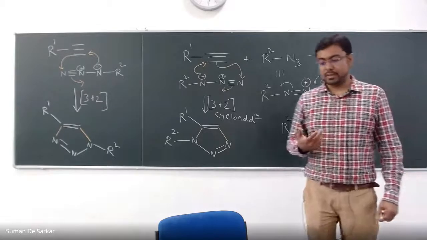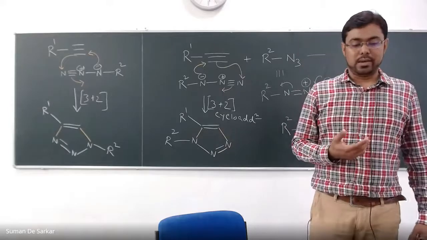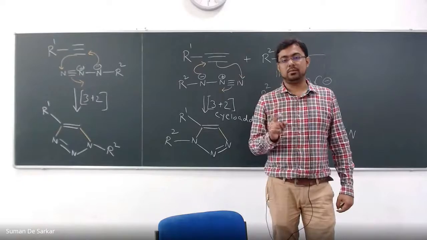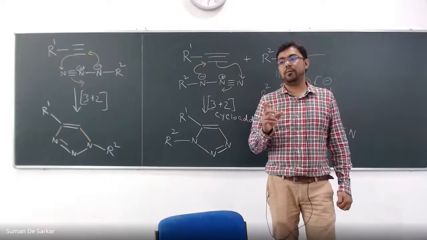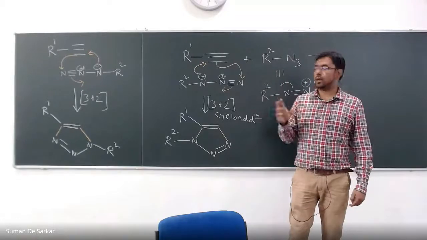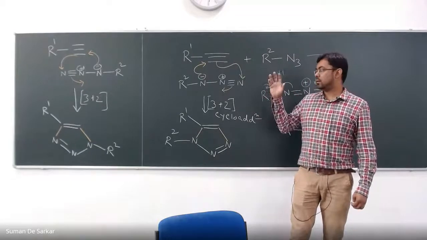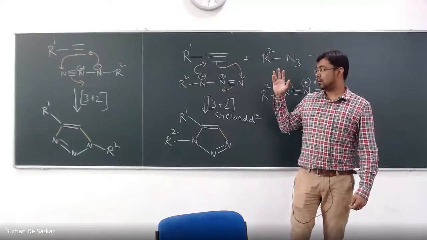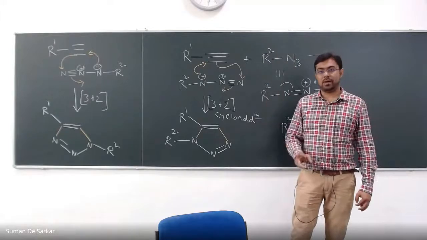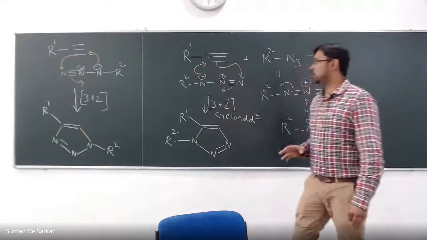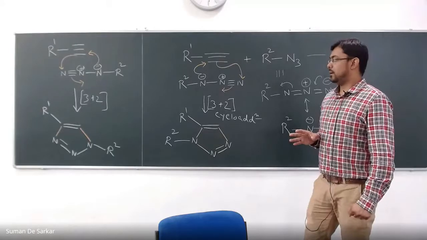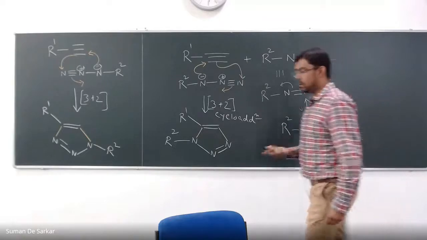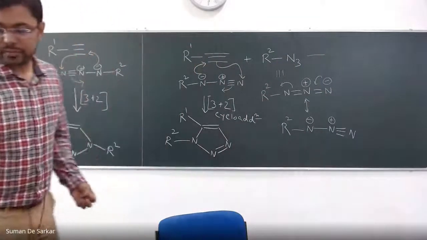And Professor Barry Sharpless actually noticed that the simple addition of copper will do the magic, and you can really solve these three problems. You can make this reaction milder, and only one regioisomer will form, and the efficiency really becomes very, very high. So I will now show you the role of copper here, the mechanism with copper, and I will also explain you the origin of regioselectivity.